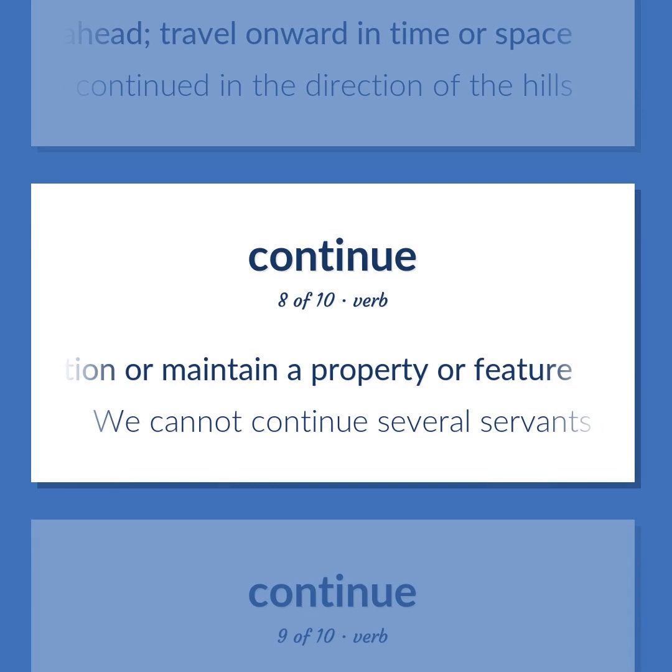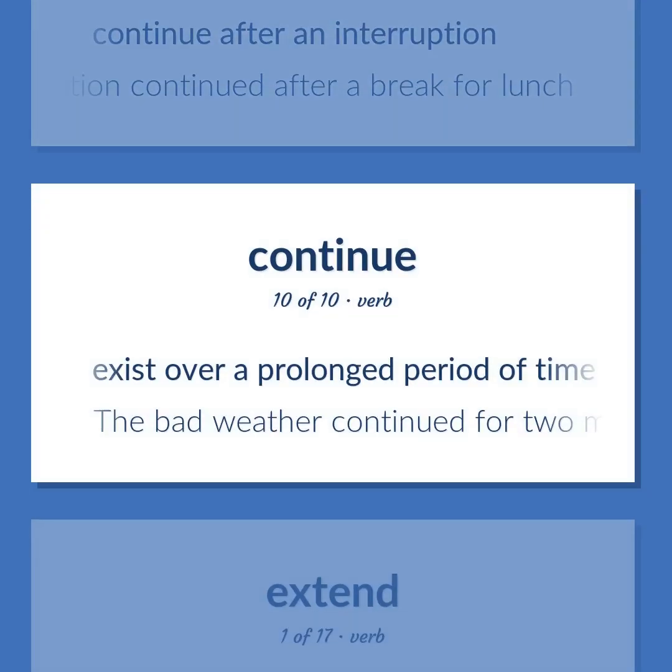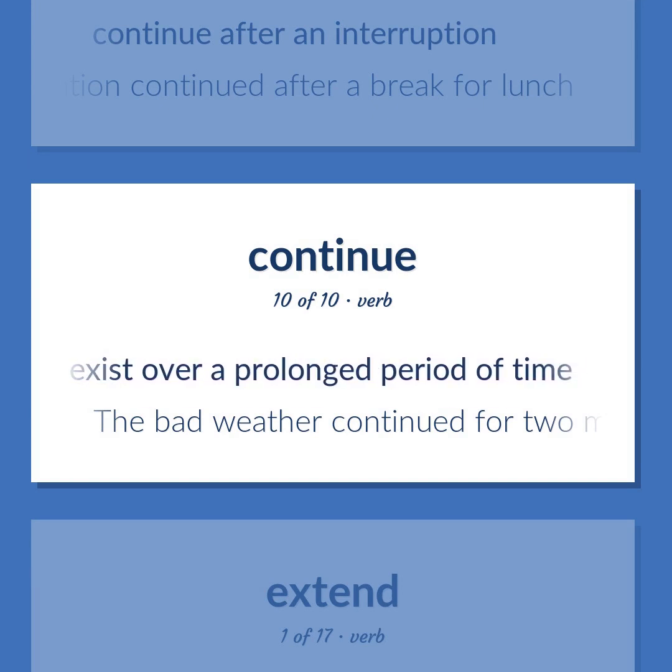We cannot continue several servants any longer. Continue after an interruption. The demonstration continued after a break for lunch. Exist over a prolonged period of time. The bad weather continued for 2 more weeks.